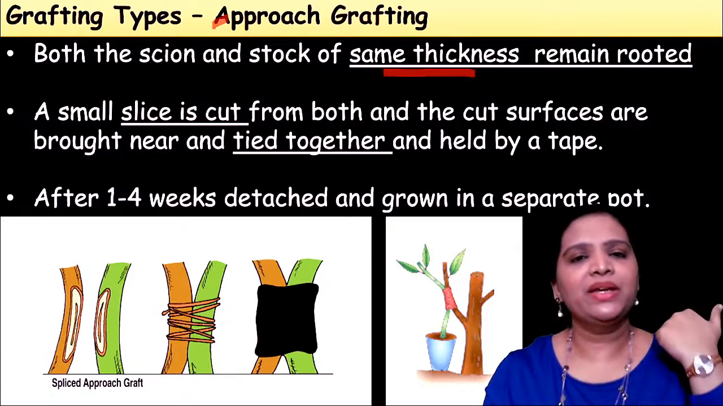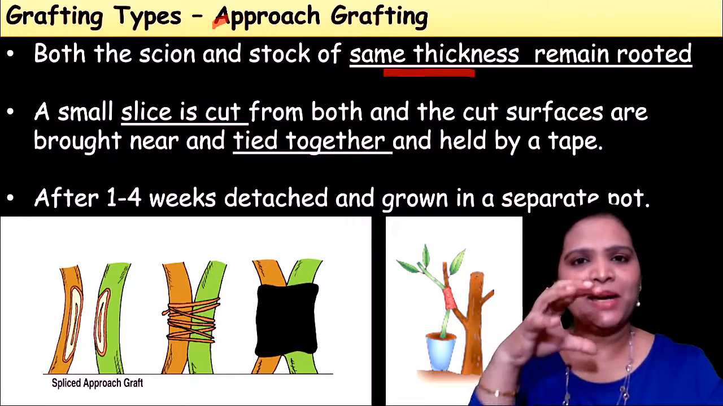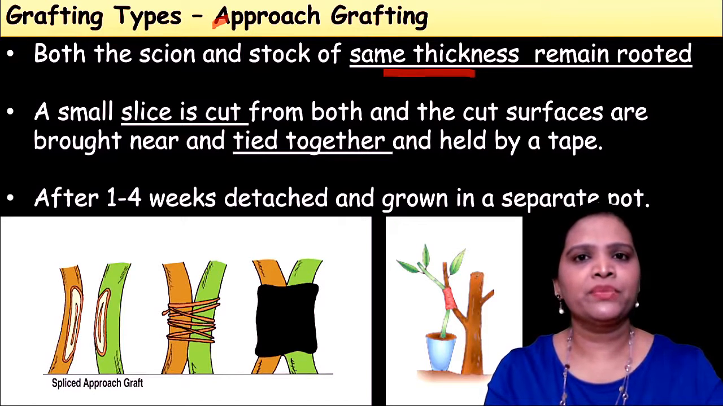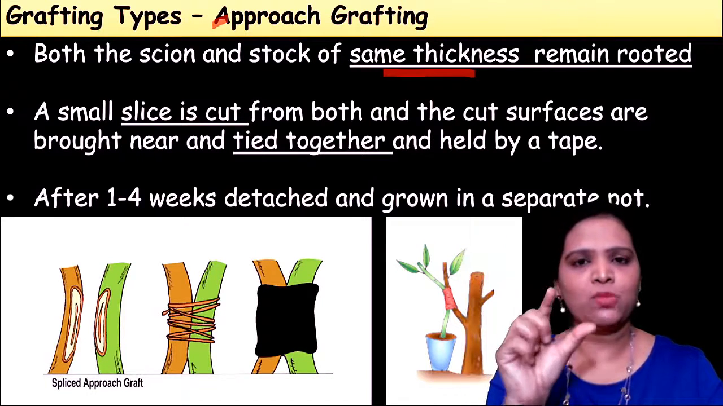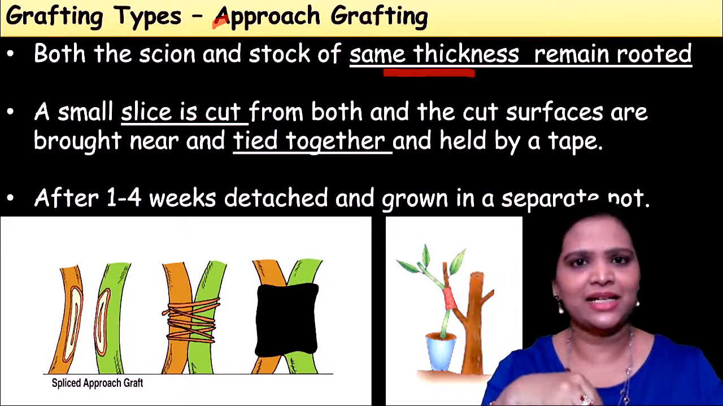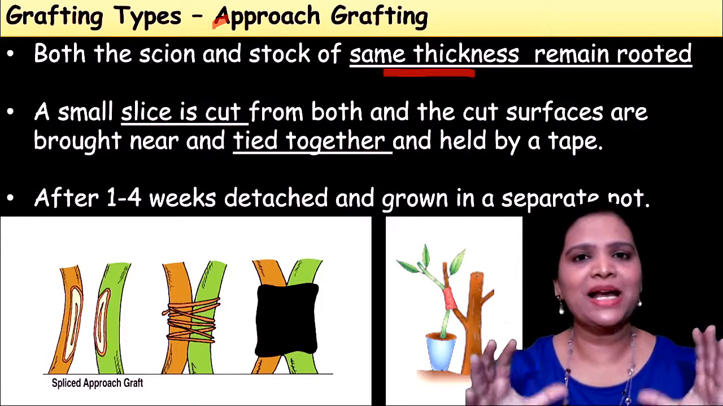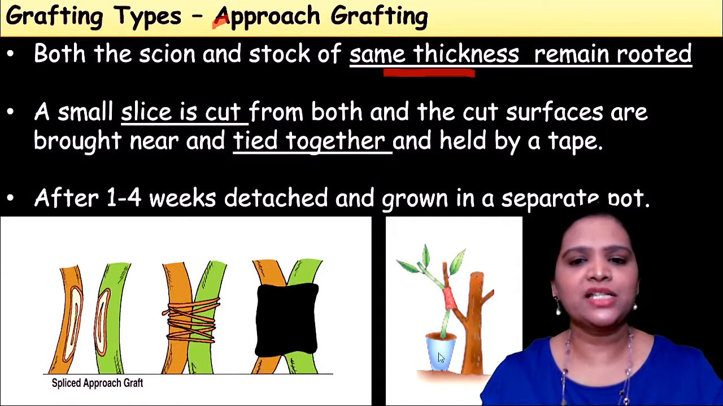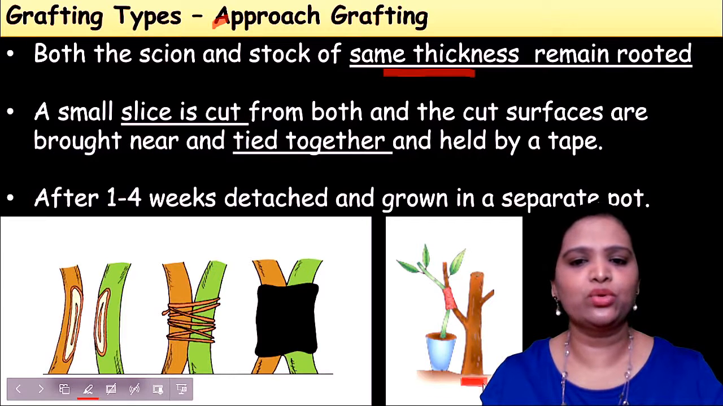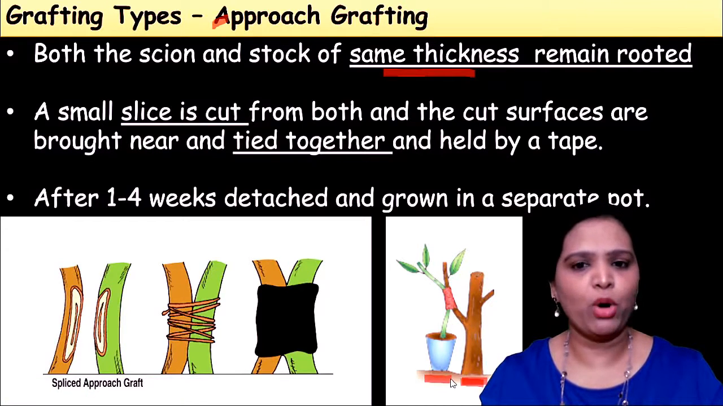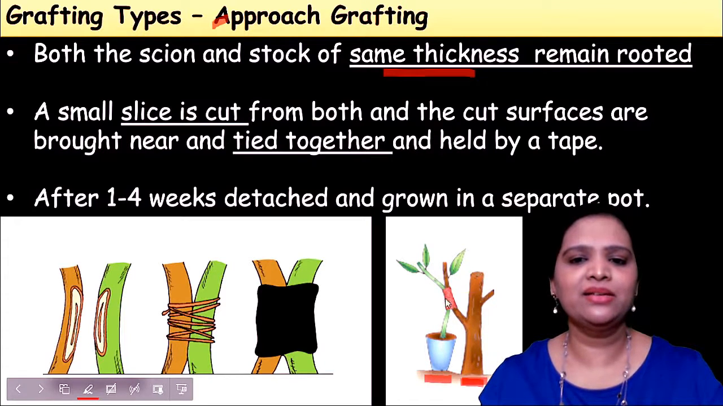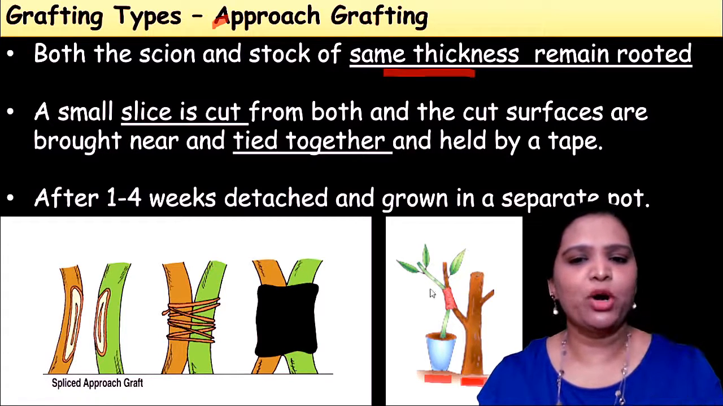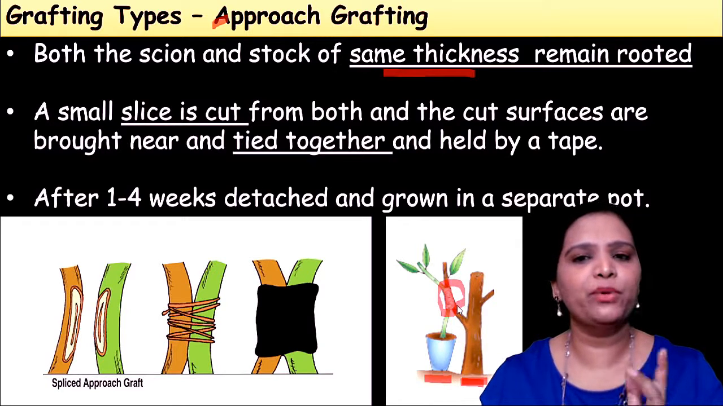See, in the previous one, bud grafting, one plant was rooted, that is called a stalk, and another plant, a small part, was cut, called scion, and we inserted it. Here there is no insertion, both the plants remain rooted. Look at this picture: one plant trunk remains rooted in the soil. The other plant is in the pot. This brown plant is from the soil, and this green stem part is from the pot. We are just joining these two plants. So this method is called approach grafting.